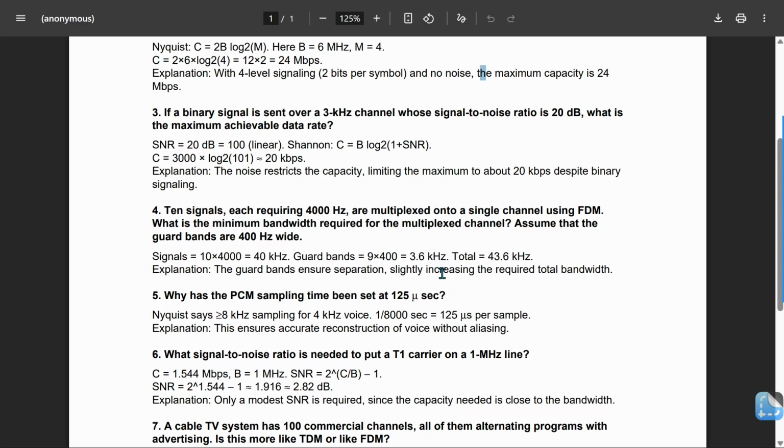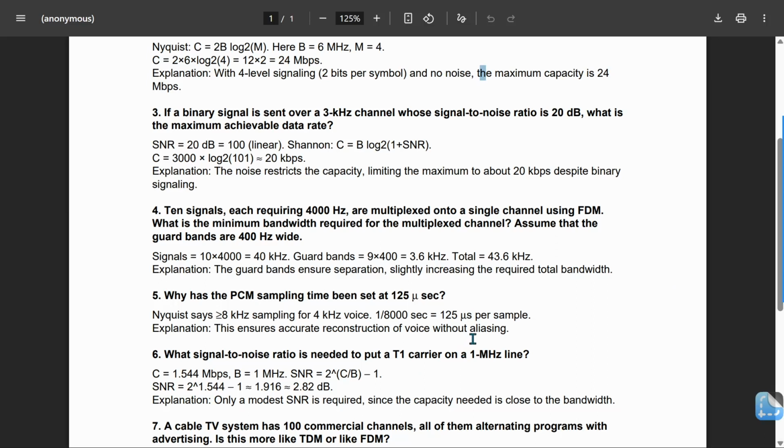Coming to the next question. Why was the PCM sampling time set at 125 microseconds? Nyquist says sampling at greater than or equal to 8 kHz for 4 kHz voice. 1 by 8000 seconds is equal to 125 microseconds per sample. Explanation: this ensures accurate reconstruction of voice without aliasing.